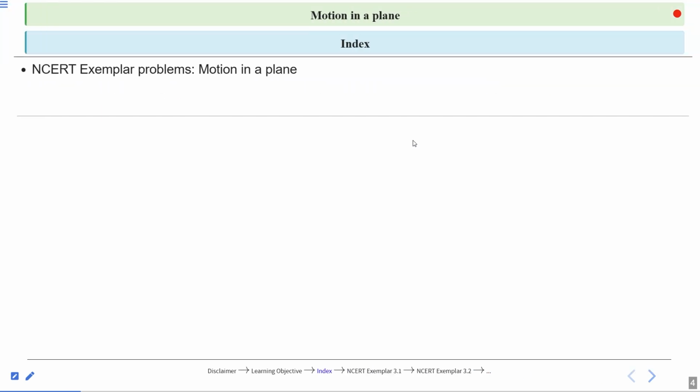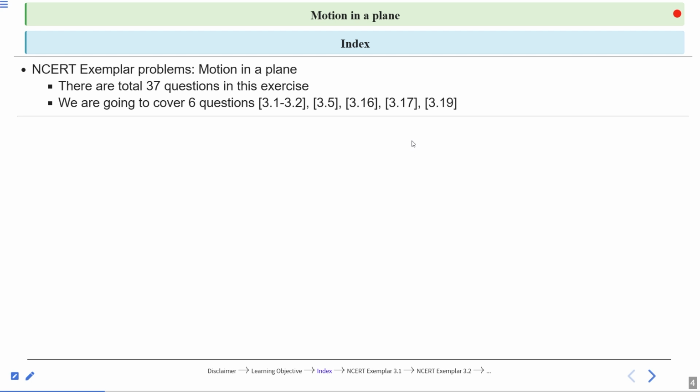In today's lecture, we will cover NCERT exemplar problems on the chapter motion in a plane. There are total 37 questions in this exercise. We are going to cover 6 questions: 3.1 to 3.2, 3.5, 3.16, 3.17 and 3.19. These are important questions.